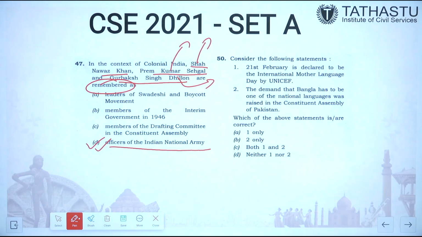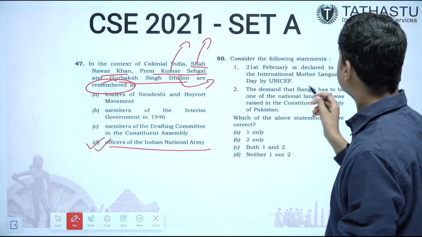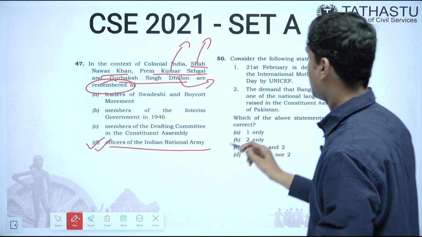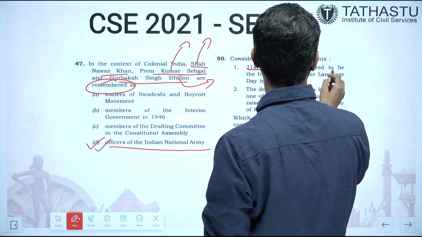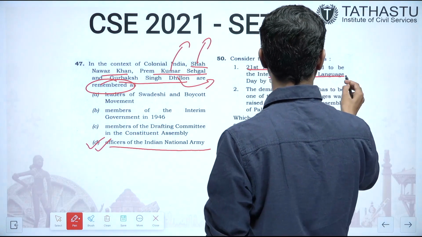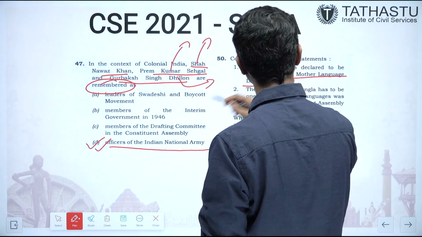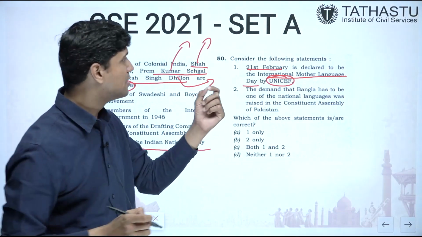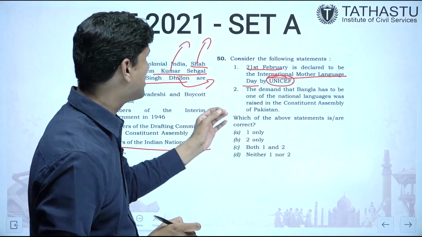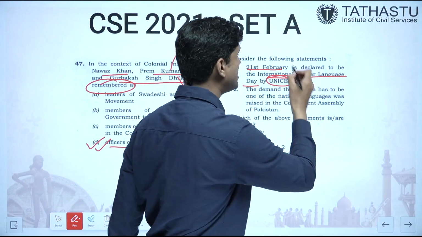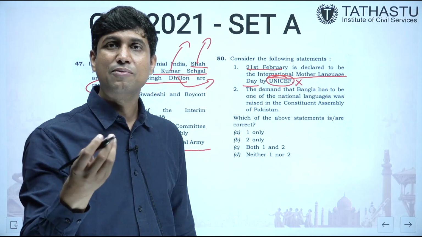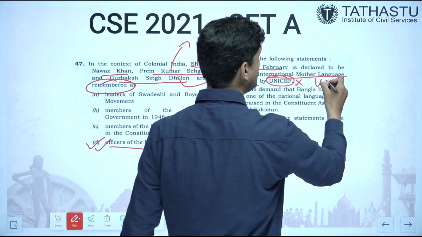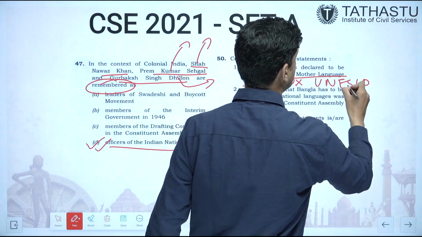Consider the following statements. Here see, UPSC is mixing current affairs along with the history portion. 21st February is declared to be the International Mother Language Day by UNICEF. Here is the catch. UPSC wants you to be very attentive while attempting the paper. Very attentive, very careful. UNICEF is related to what? It is related to the welfare of children. It is not at all related to culture. What should it have been? It should have been UNESCO. So here is the catch.